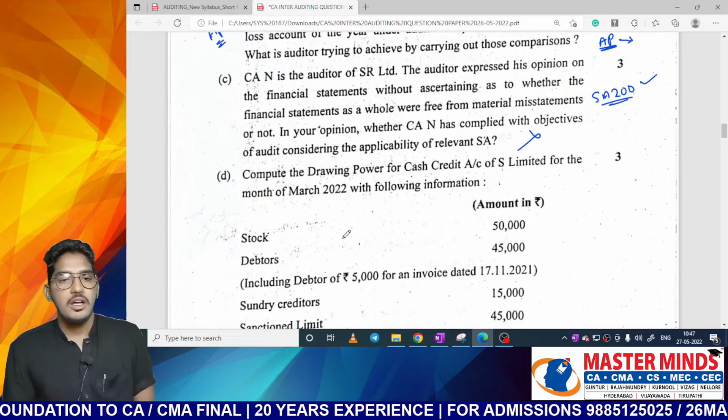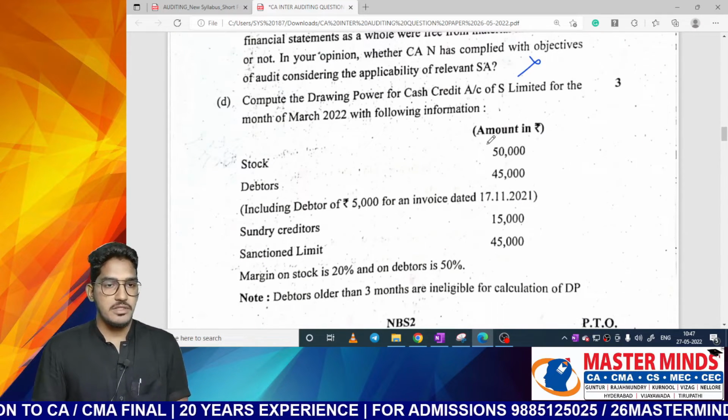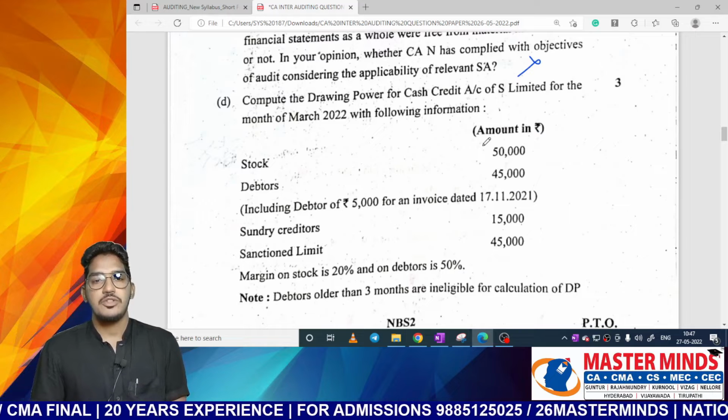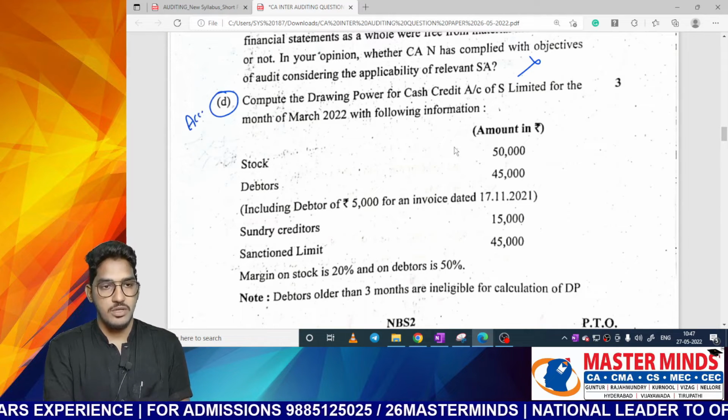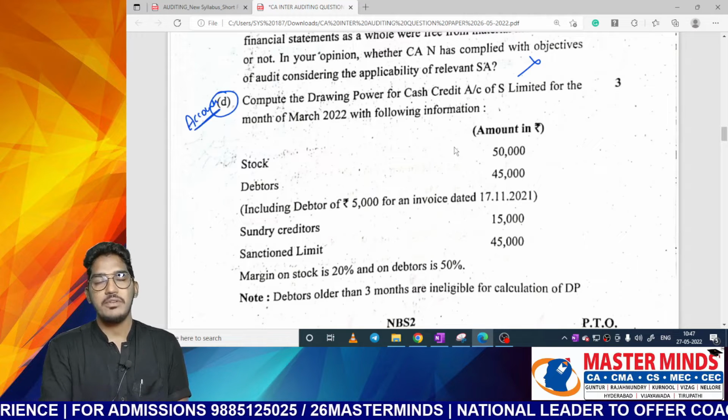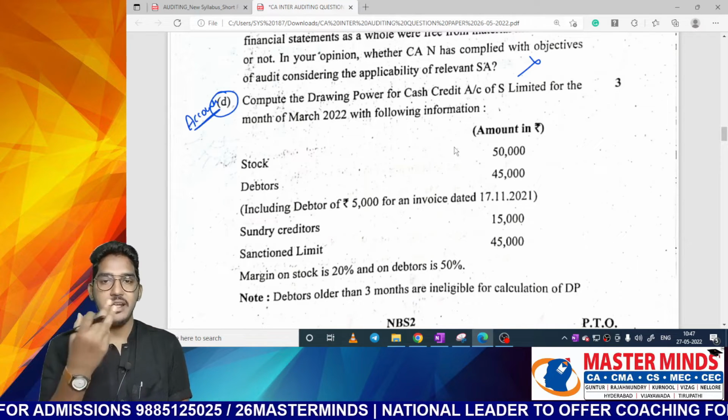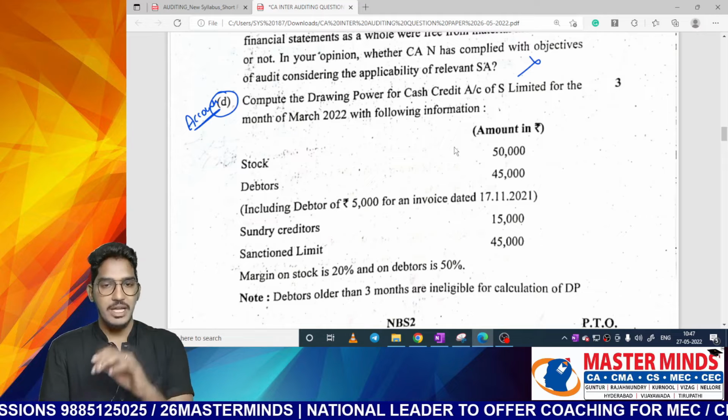Next one. Compute the drawing power for cash credit of S Limited for the month of March 2022. See, this is actually the question related to the accounts. So they are asking us to calculate the drawing power. They are not asking audit perspective question. They are asking calculation perspective question. So anyhow, let us try to calculate.